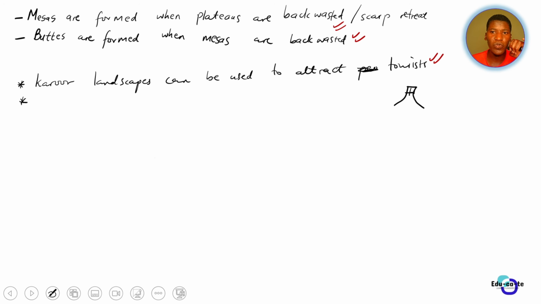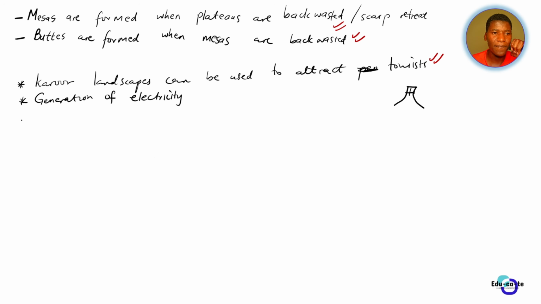So we can also say that they are used for generation of electricity. Generation of electricity. Hydroelectricity as well. You have to mention that it's hydroelectricity, the electricity that is generated from moving water.